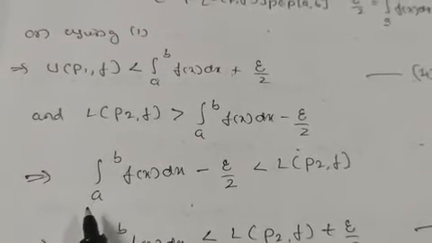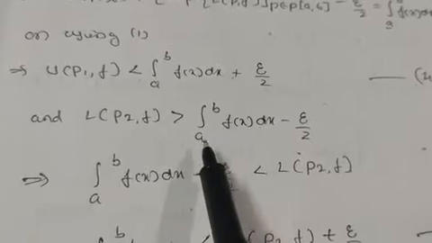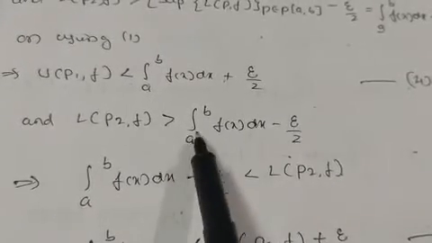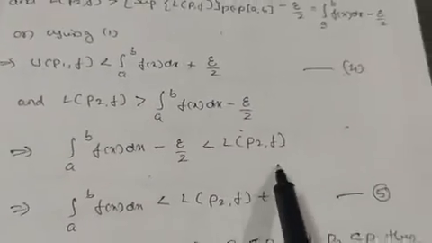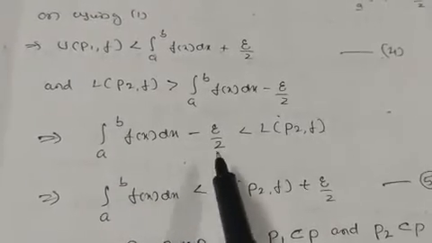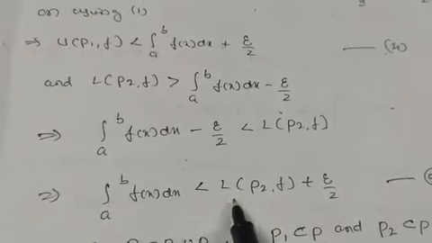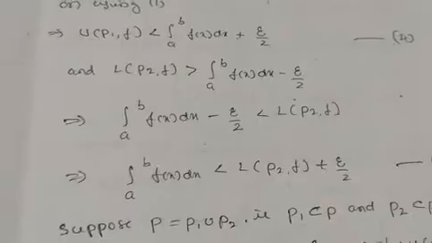This implies the integration from a to b f of x dx minus epsilon by 2 is less than LP2f, that is, the integration from a to b f of x dx is less than LP2f plus epsilon by 2. Take this as equation number 5.